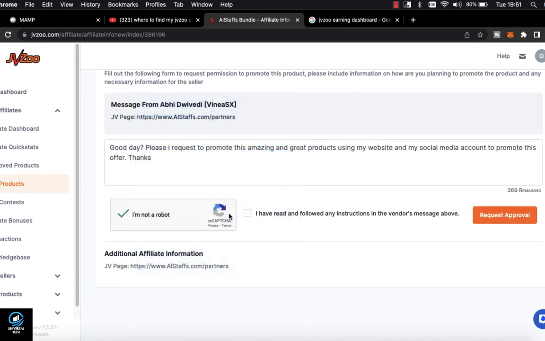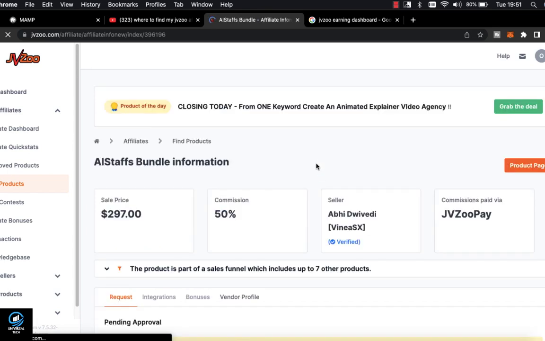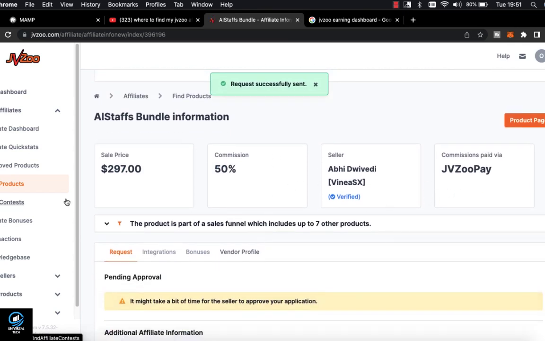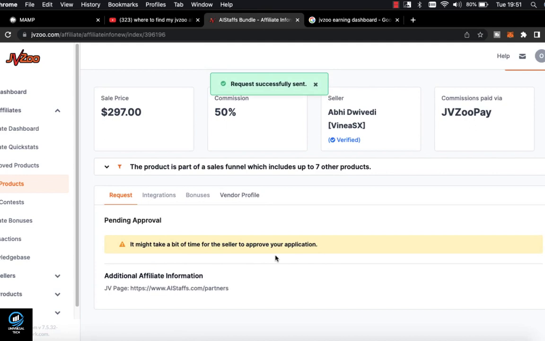You click this: I have read and followed any instruction of this. Okay, vendor. Now you click request approval. Once they approve this, they will send you an email that this product has been approved. You can get a link and start promoting.